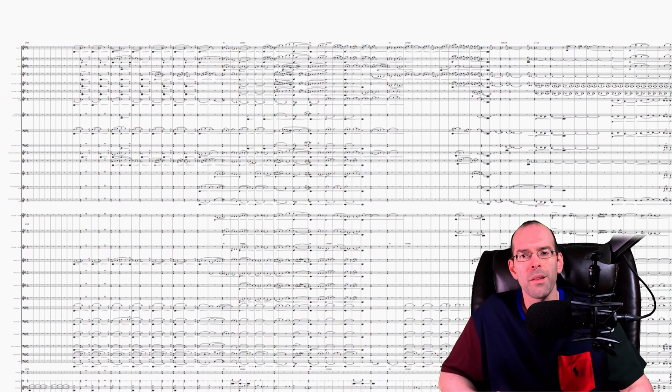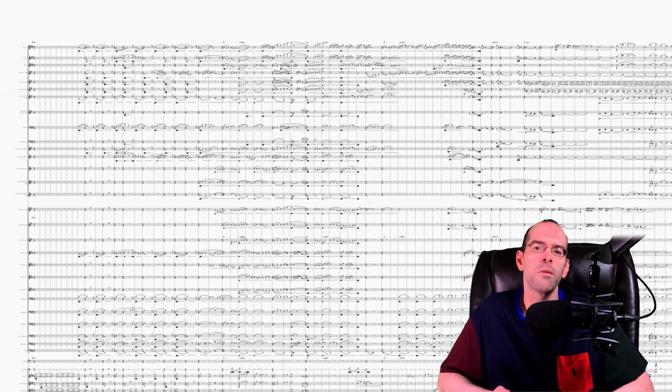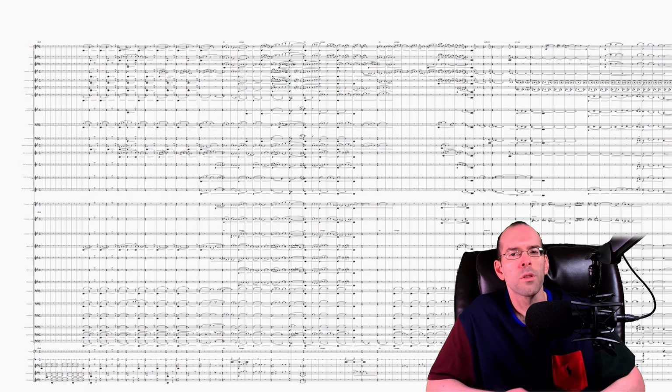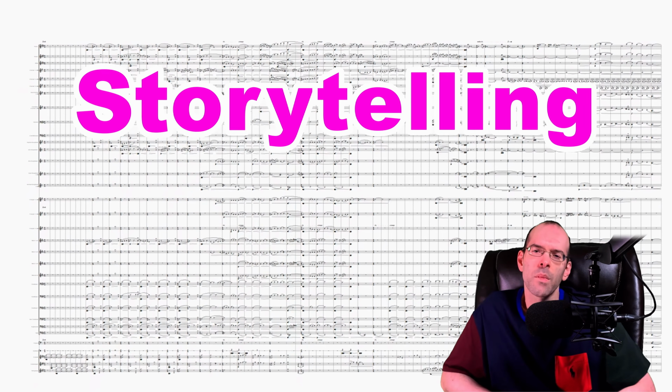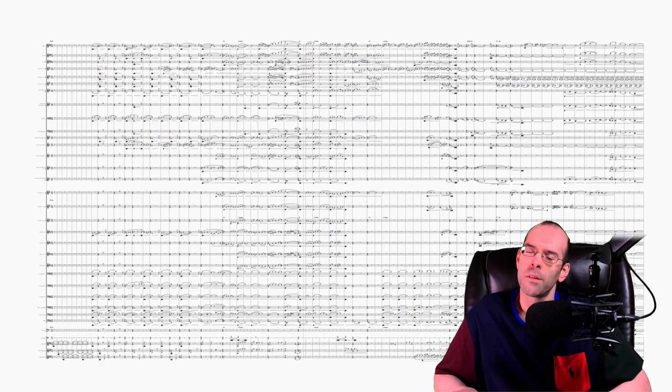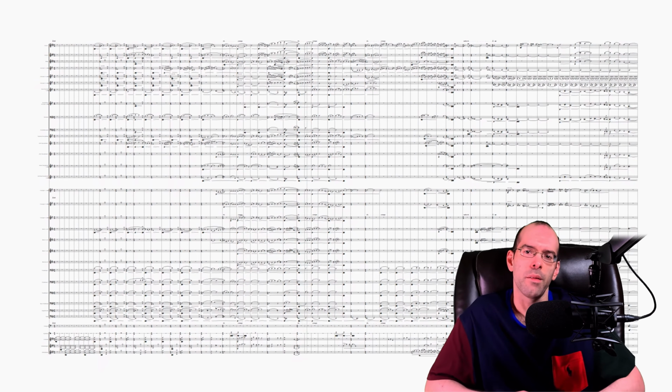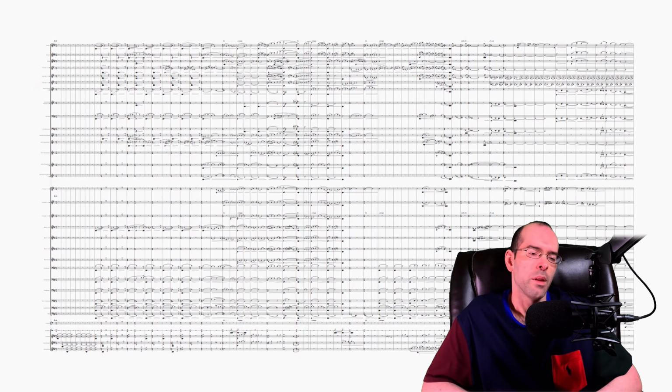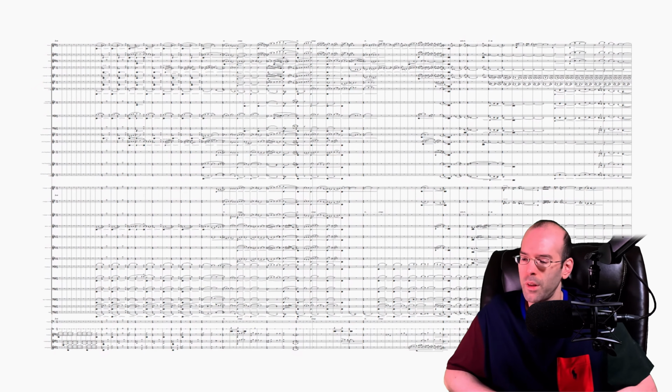And what I mean by this is that the combination of these elements is more aligned with storytelling. And Brandon himself tells us that this piece is about losing someone in the military. And I think it's very clear that we can hear this emotion in the music.